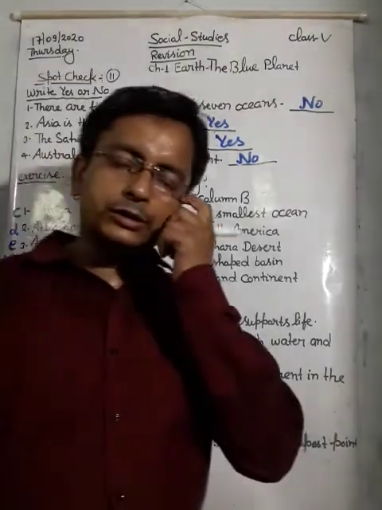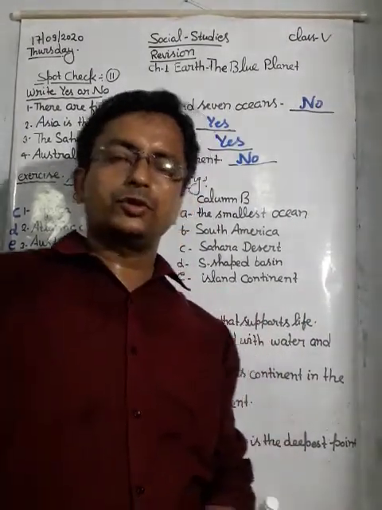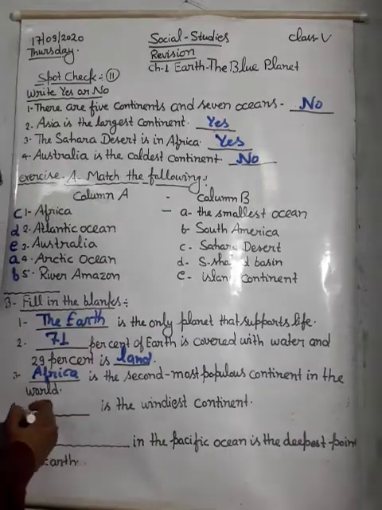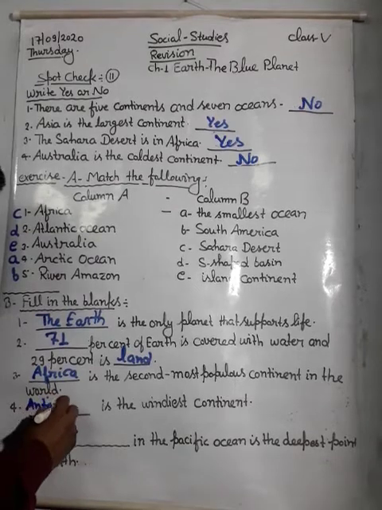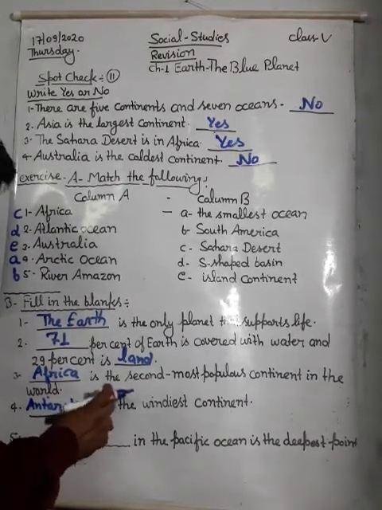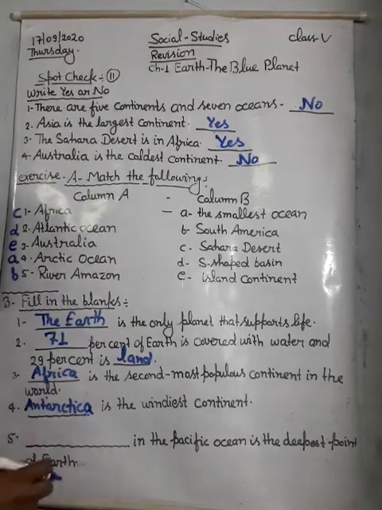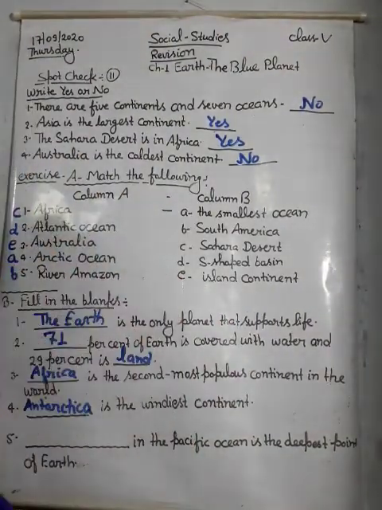Which continent is known as the windiest continent? The windiest continent is Antarctica. The answer will be Antarctica is the windiest continent.